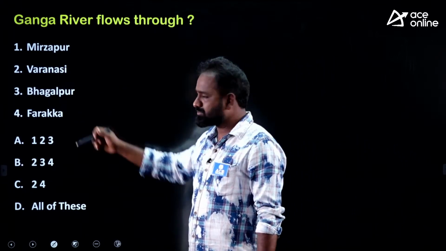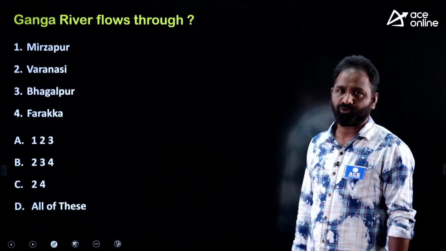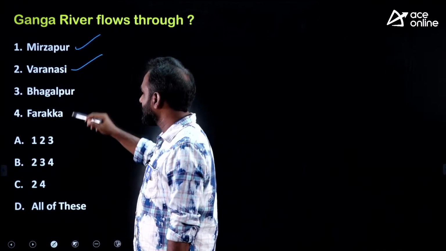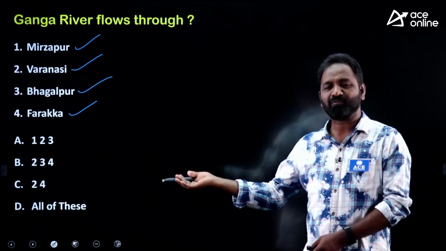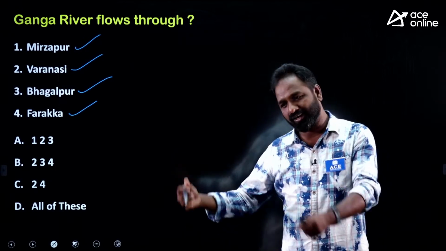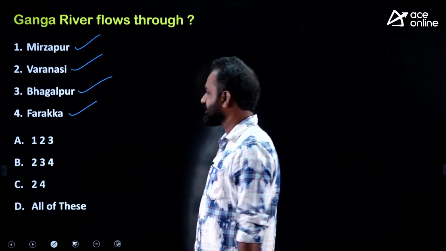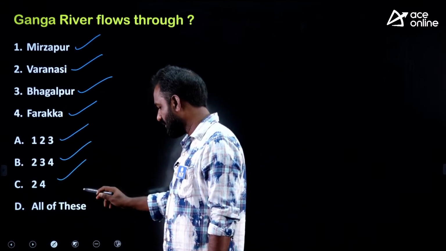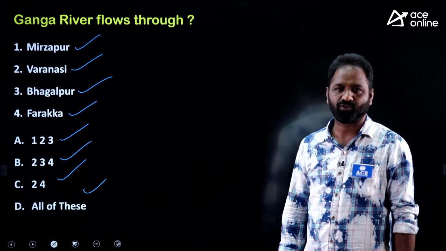Here the examiner has given some cities and you have to identify through which city the Ganga river is flowing. So your options are Mirzapur, Varanasi, Bhagalpur, Farakka. So 4 cities were given. You can add Patna also, you can add Buxar also, you can add Ballia also, you can add many places, right? So now the question is, 4 options are given: 1, 2, 3; 2, 3, 4; 2, 4; all of these. Through which of the following cities is the Ganga river flowing?